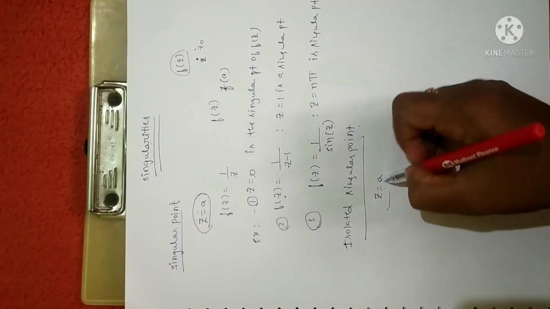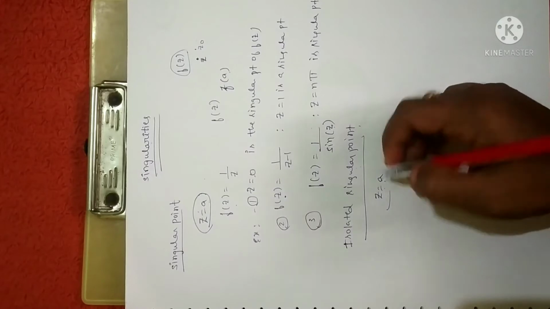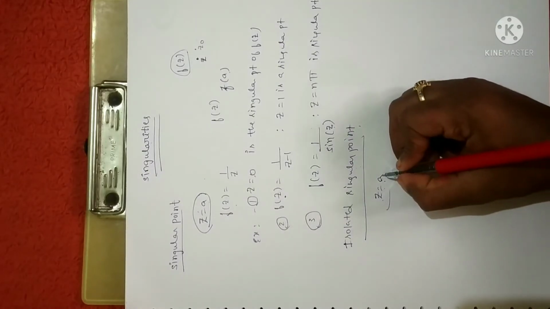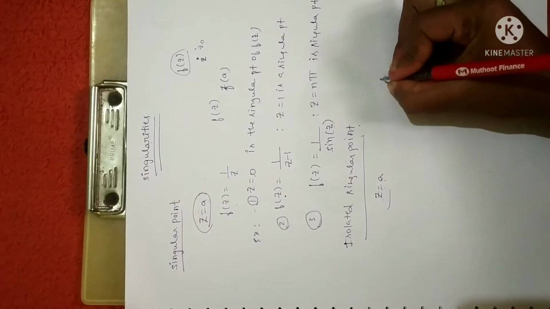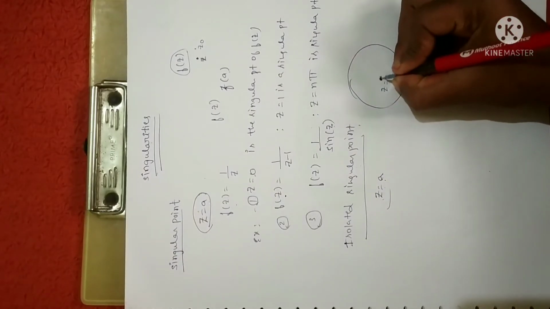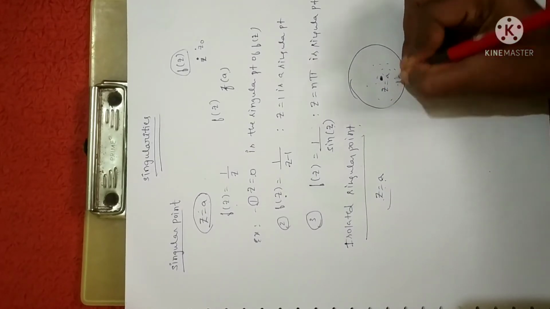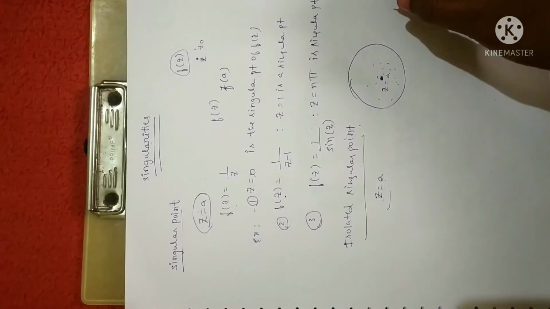A singular point z is equal to a is said to be isolated if the neighborhood of z is equal to a contains no other singular point. In the sense, suppose I have a complex plane, and z is equal to a is an isolated point if there are no other points around a that are singular.